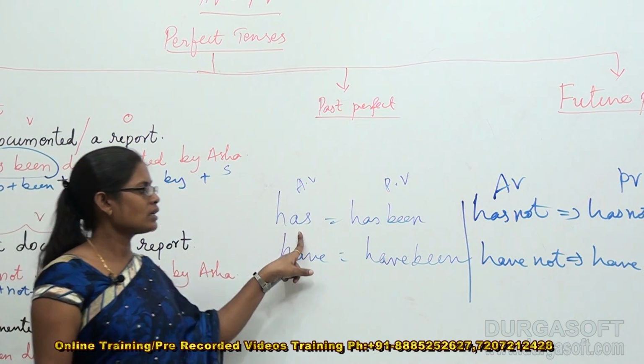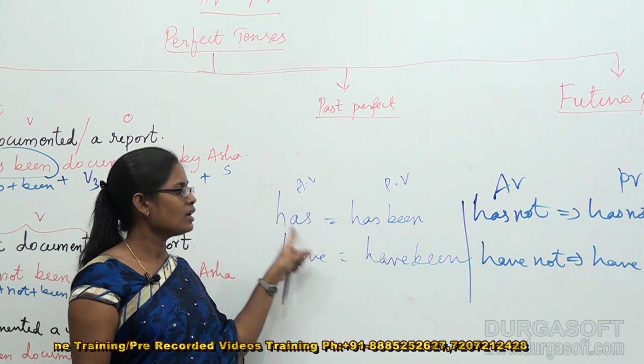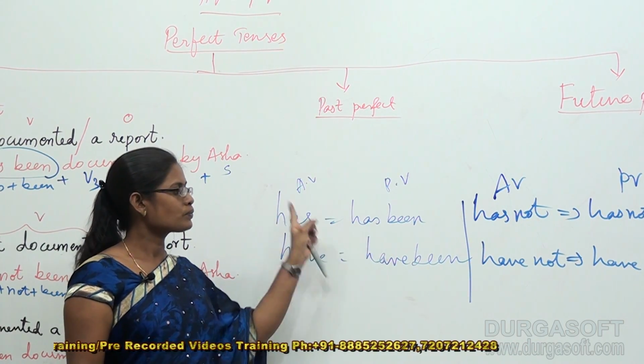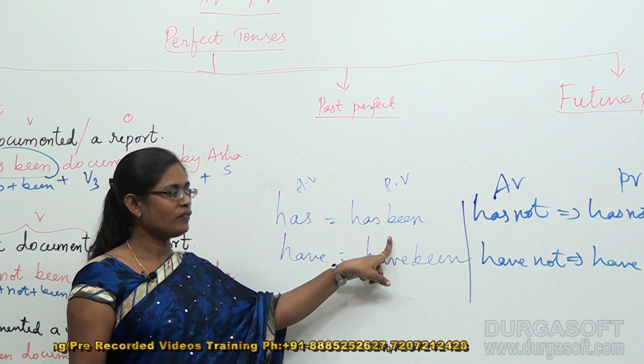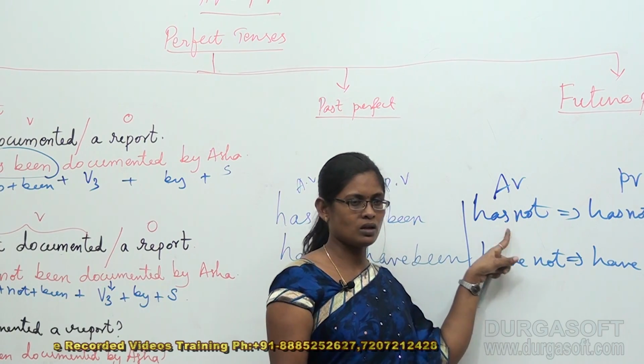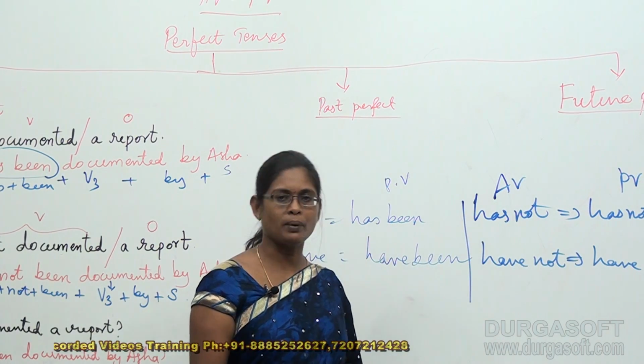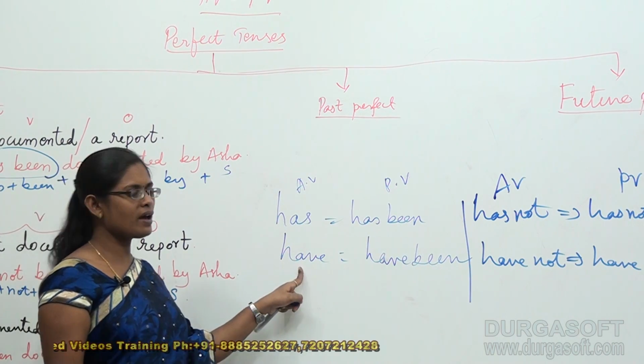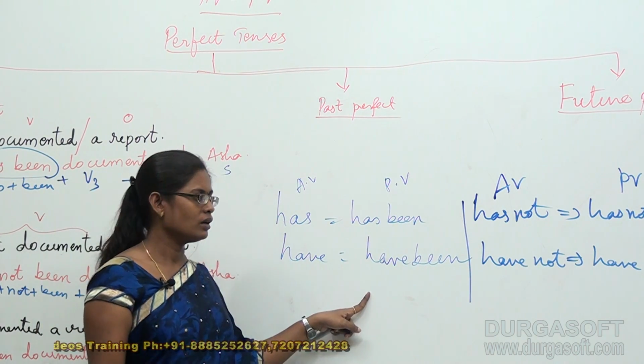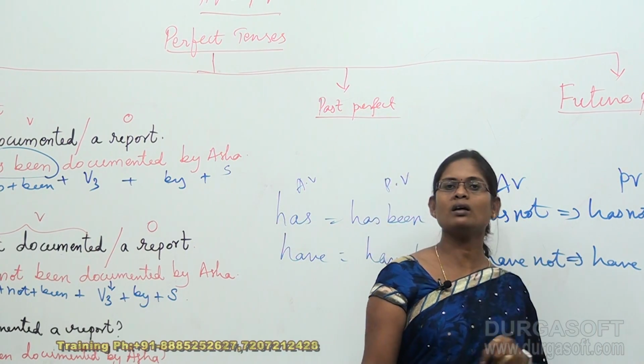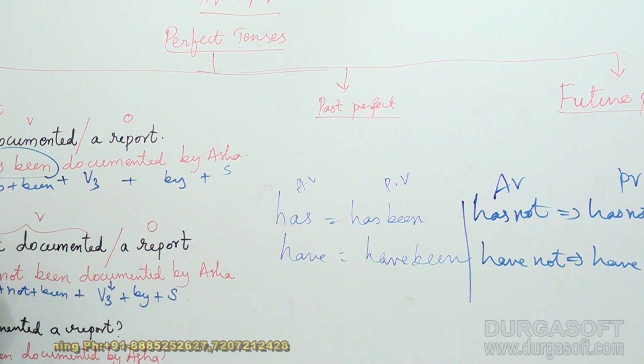In the active voice, when it becomes passive voice, has gets converted into has been. If it is a negative contraction, has not gets converted into has not been in the passive voice. In the same way, have becomes have been in the passive voice and have not becomes have not been in the passive voice. So mainly we have to focus on the area of the helping verb most of the time. And we have completed finding some sort of passive voices with positive and negative sentences.